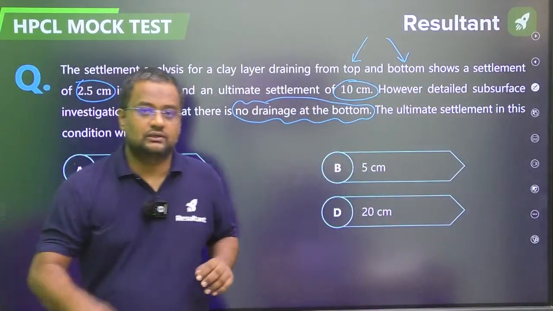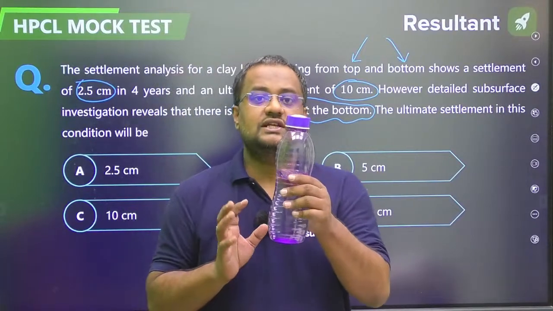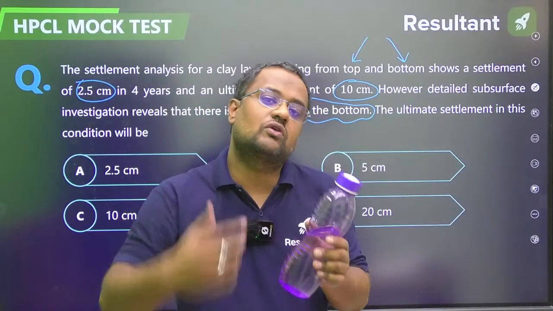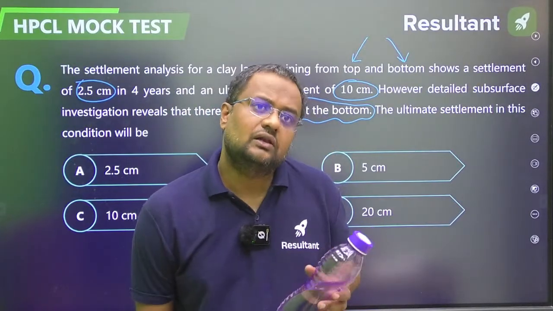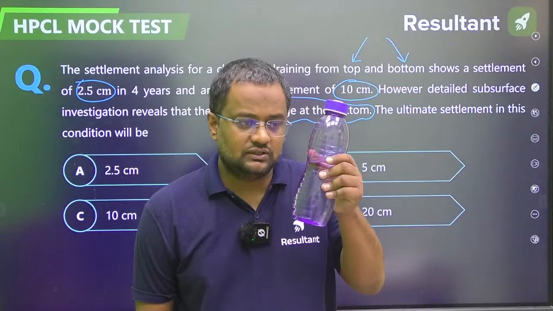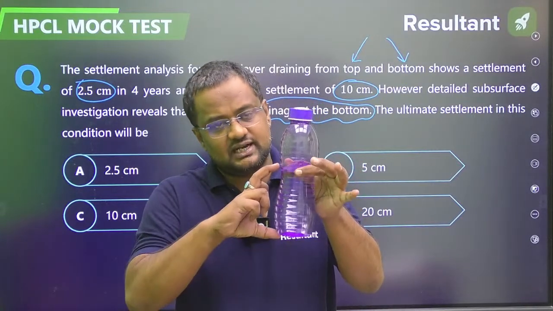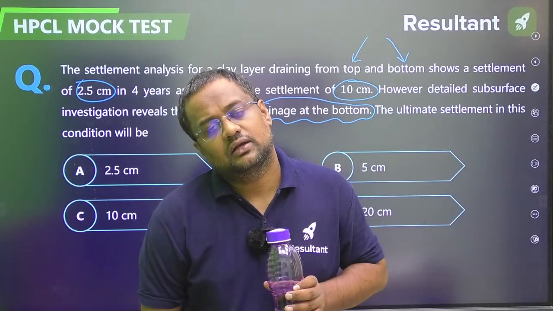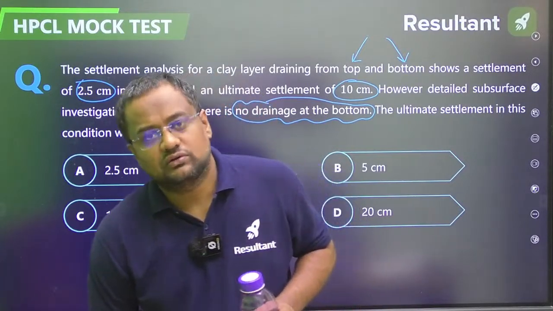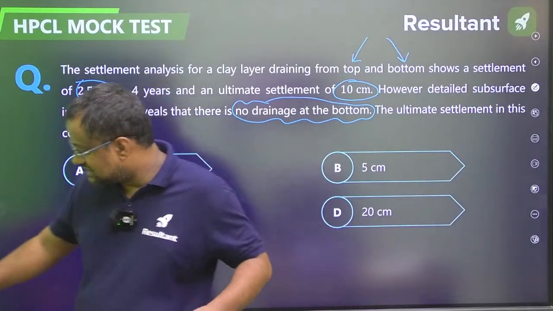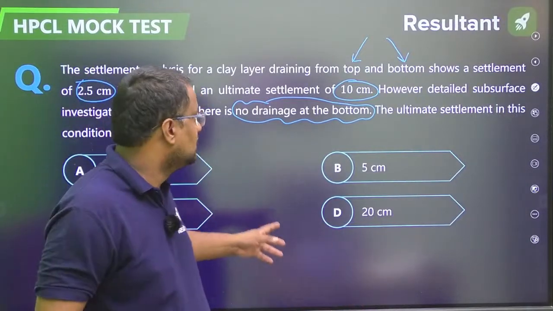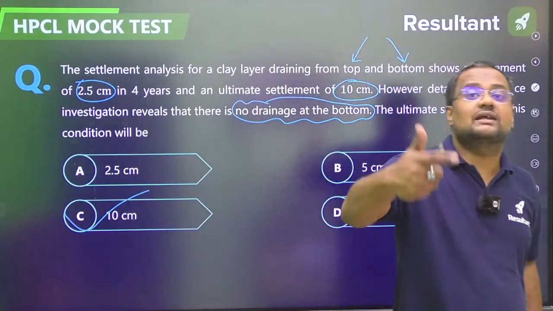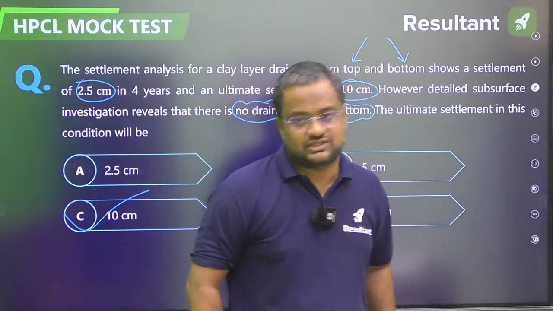So the ultimate settlement will be, guys, see, if in this bottle there is 300 ml of water, if I put one hole or two holes, how much total water will go down? 300 ml. If I put one hole, how much water will go? 300 ml. If I put two holes, how much water will go? 300 ml. So total settlement has nothing to do with single drainage or double drainage. If total settlement is 10 centimeter, now also it will be 10 centimeter. In double drainage, only the difference will be it will be done faster.